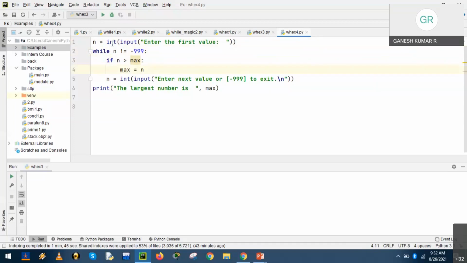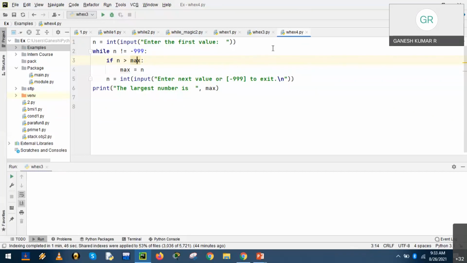So n is an integer, and if n is greater than max, what is max? We have not supplied the value, we have not defined it. Max could be an integer or float or any type, but there should be a value supplied. Since n is equal to int of input, n is an integer, and hence max is also expected to be an integer value or float value. So that needs to be defined.